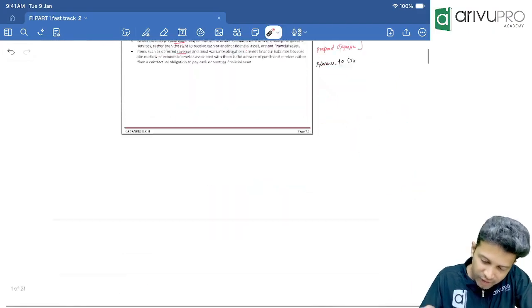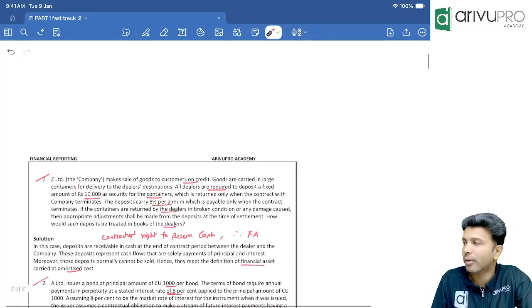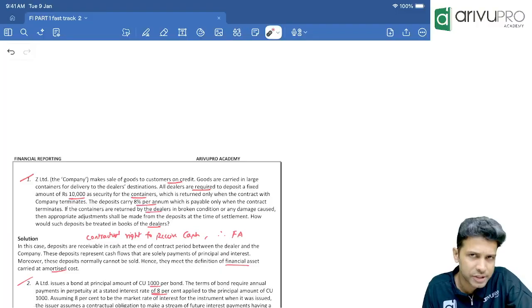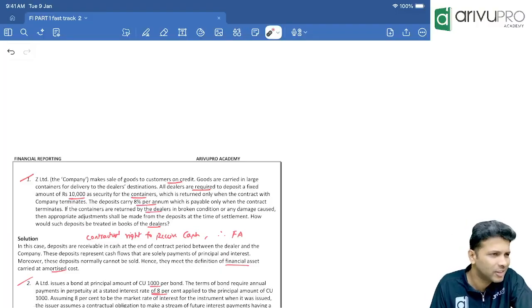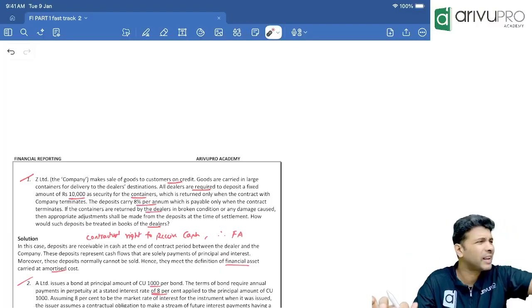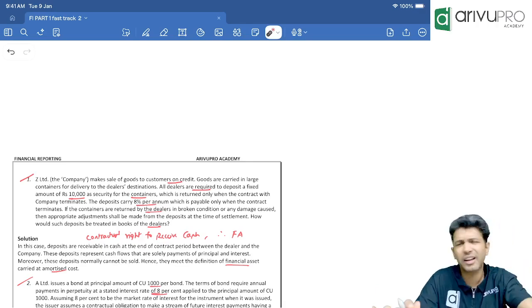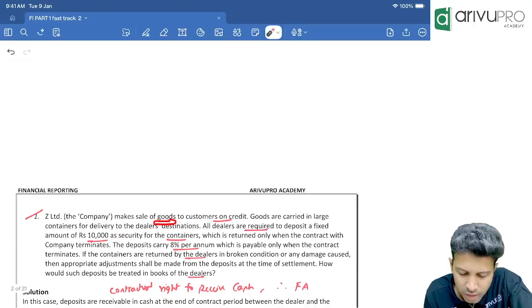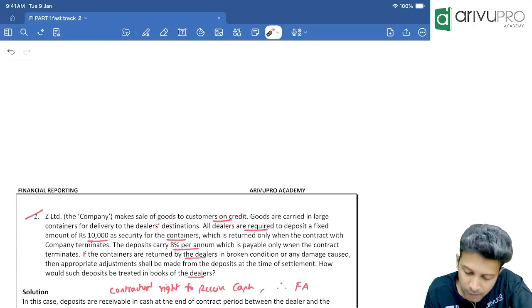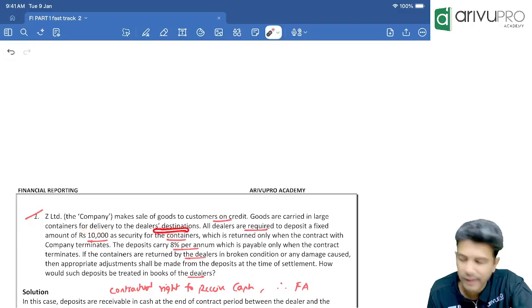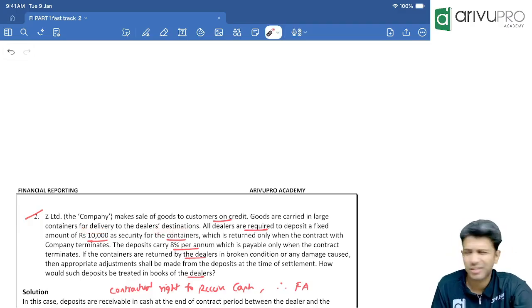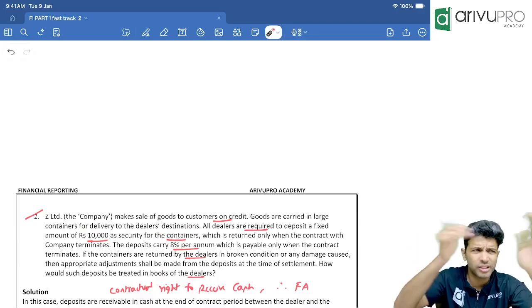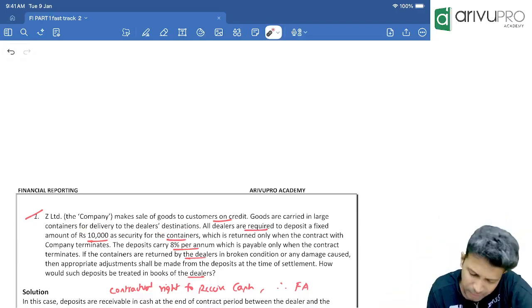All right. Next. Now that we know the definition of financial asset, we have some small case studies. We don't have to do anything, just a one-liner answer. Read the data and give me the answer. Look at this. Z Limited, the company, has sold goods to a customer on credit. Goods carried are in large containers for delivery to the dealer's destination. Okay, so maybe we are putting the goods in some drum and transporting. Okay, some container.